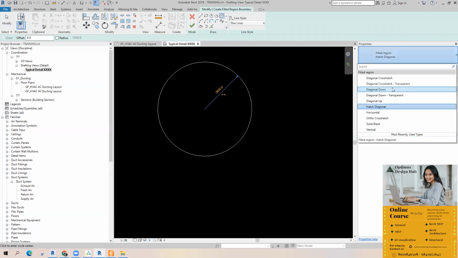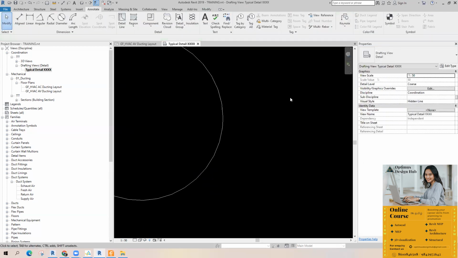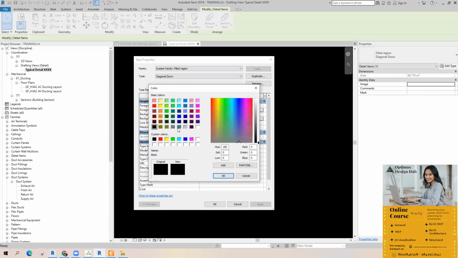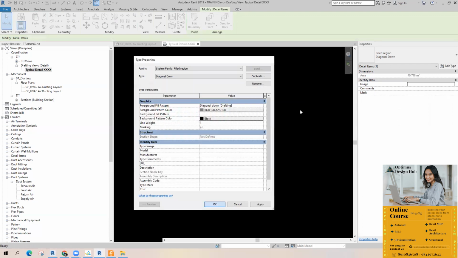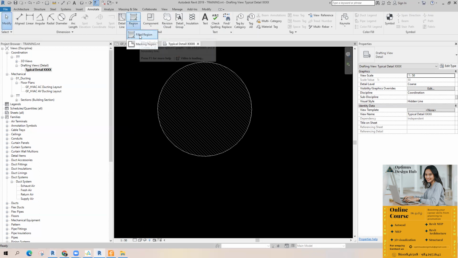Take the needed hatch pattern, and you can provide whatever color you need. This is Fill Region, and there is an option called Masking Region.